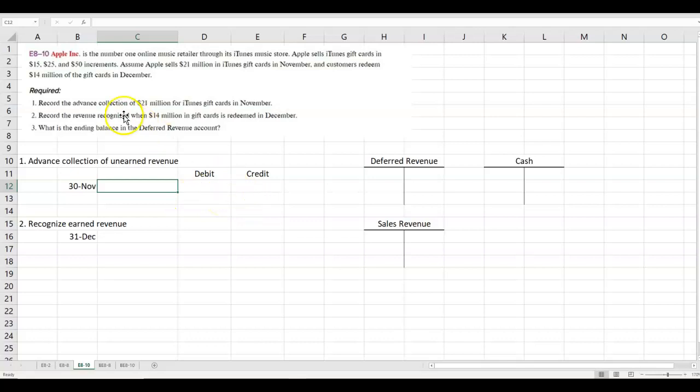So we're asked to record the advance collection of the $21 million. So the company received cash for these, $21 million. It is not revenue yet. It is deferred revenue, which is a liability account of $21 million. And we're going to go ahead and post that.